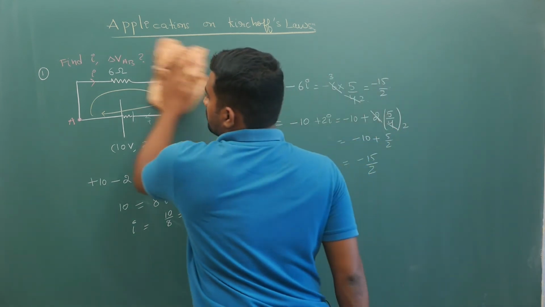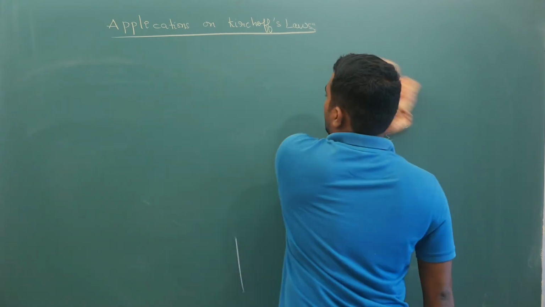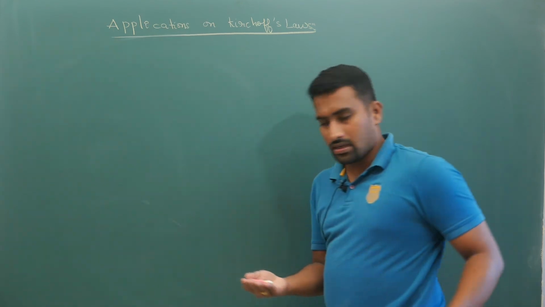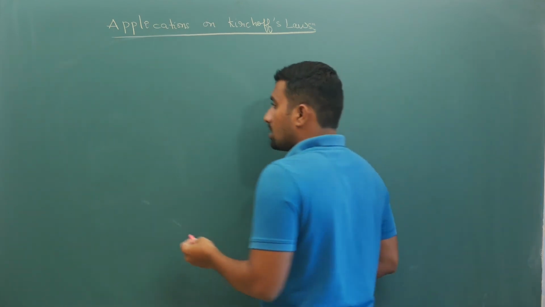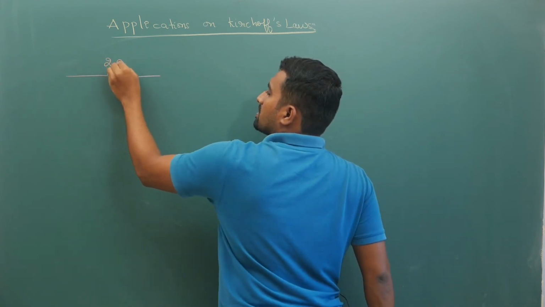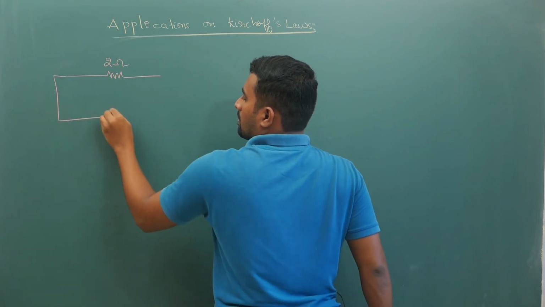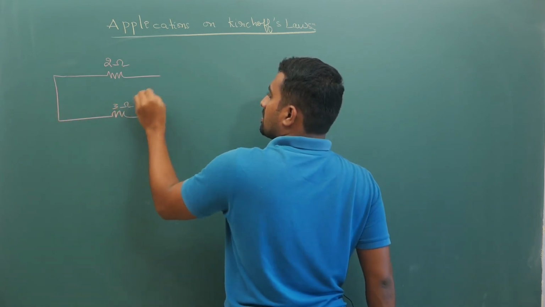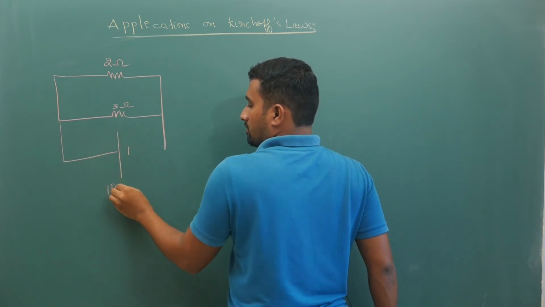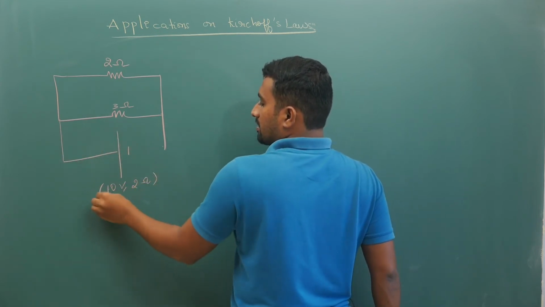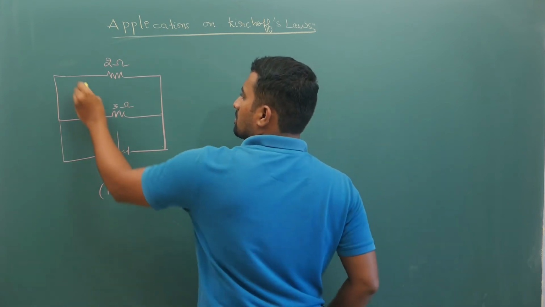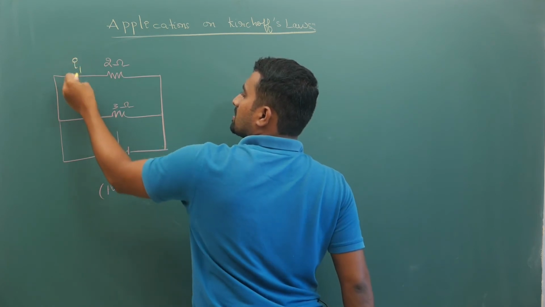Now your second example that I want you to try is, let us say you are given a 2 ohm resistor here and a 3 ohm resistor here, and a 10 volt cell with 2 ohm internal resistance for this part.